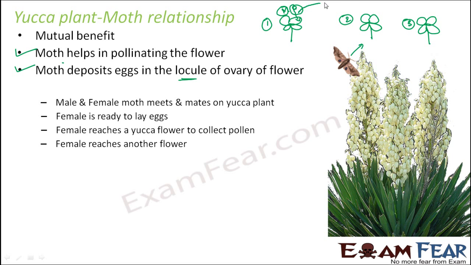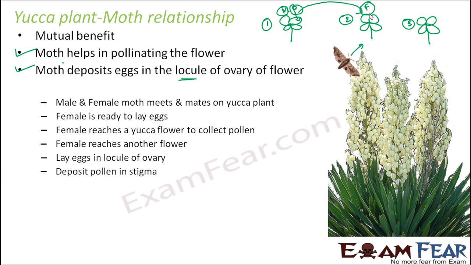Now this female moth will then reach another yucca flower. So the female moth reached here, and it already has the pollen with it. So what does it do? It is also ready to lay eggs and it also has the pollen. So it will lay eggs in the locule of the ovary, inside the ovary.